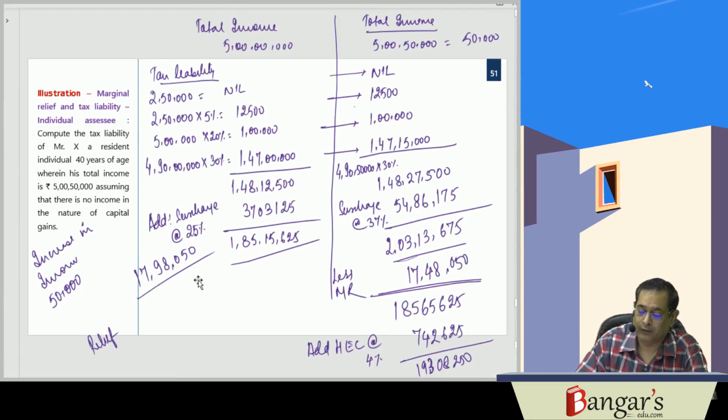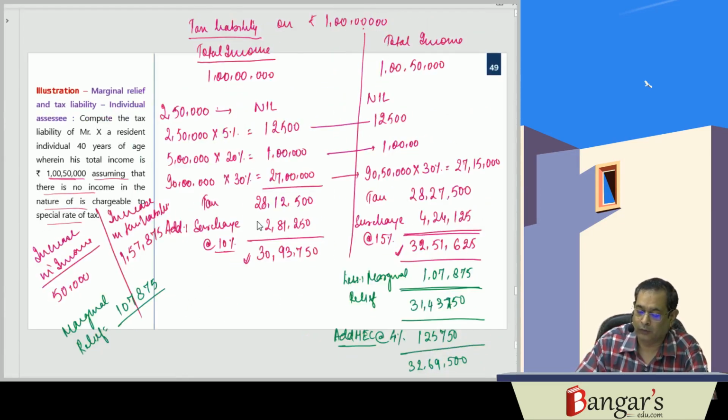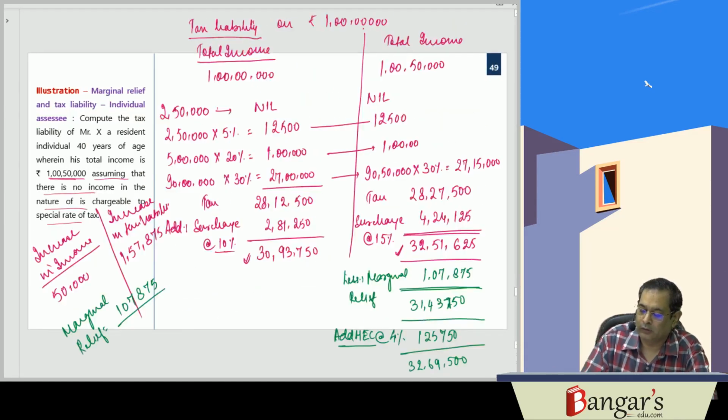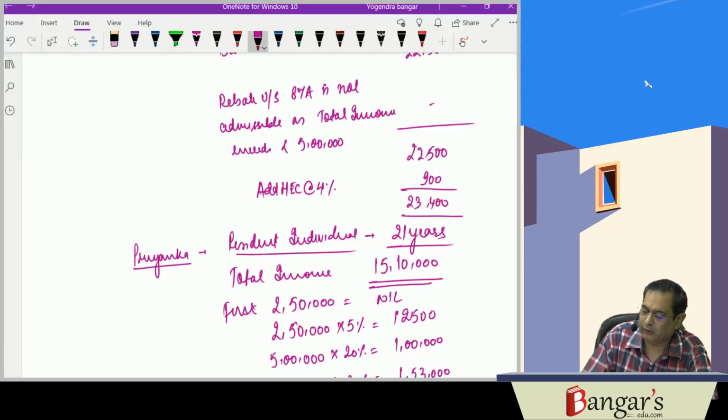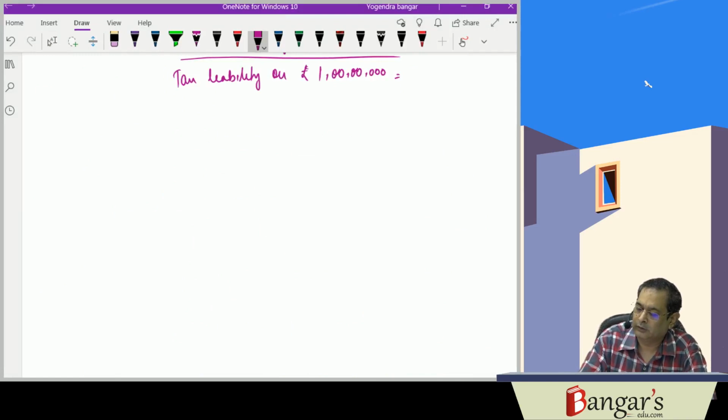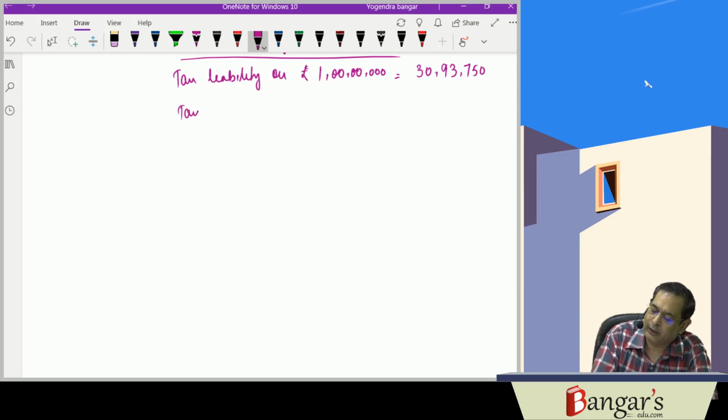On 1 crore, the tax liability was 28,12,500. It was increased by surcharge at the rate of 10%. It was 30,93,750.